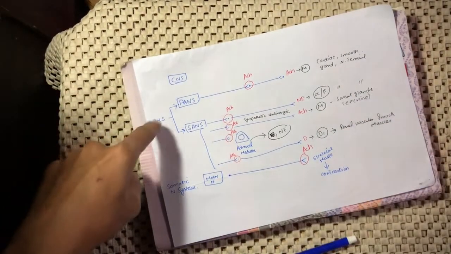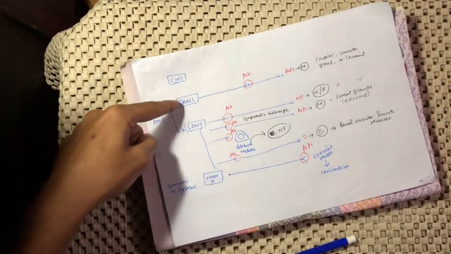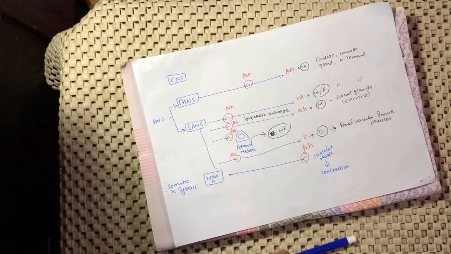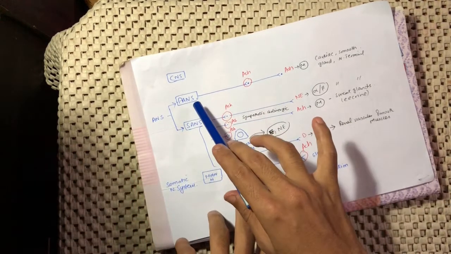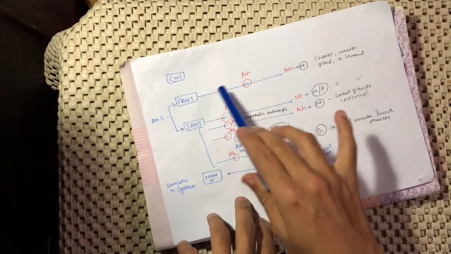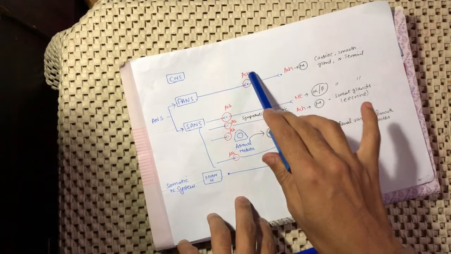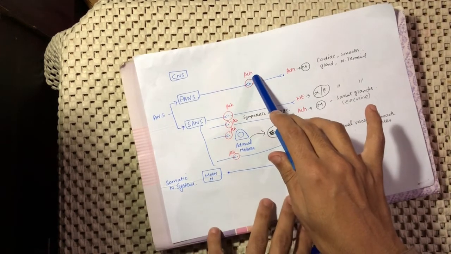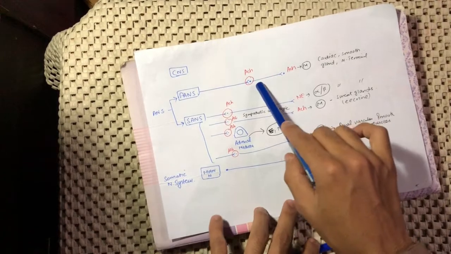As you can see in this picture, this is the autonomic nervous system, parasympathetic and sympathetic. So what is actually happening? In the parasympathetic autonomic nervous system, preganglionic fibers release acetylcholine. The acetylcholine is actually the main neurotransmitter in all the cases.